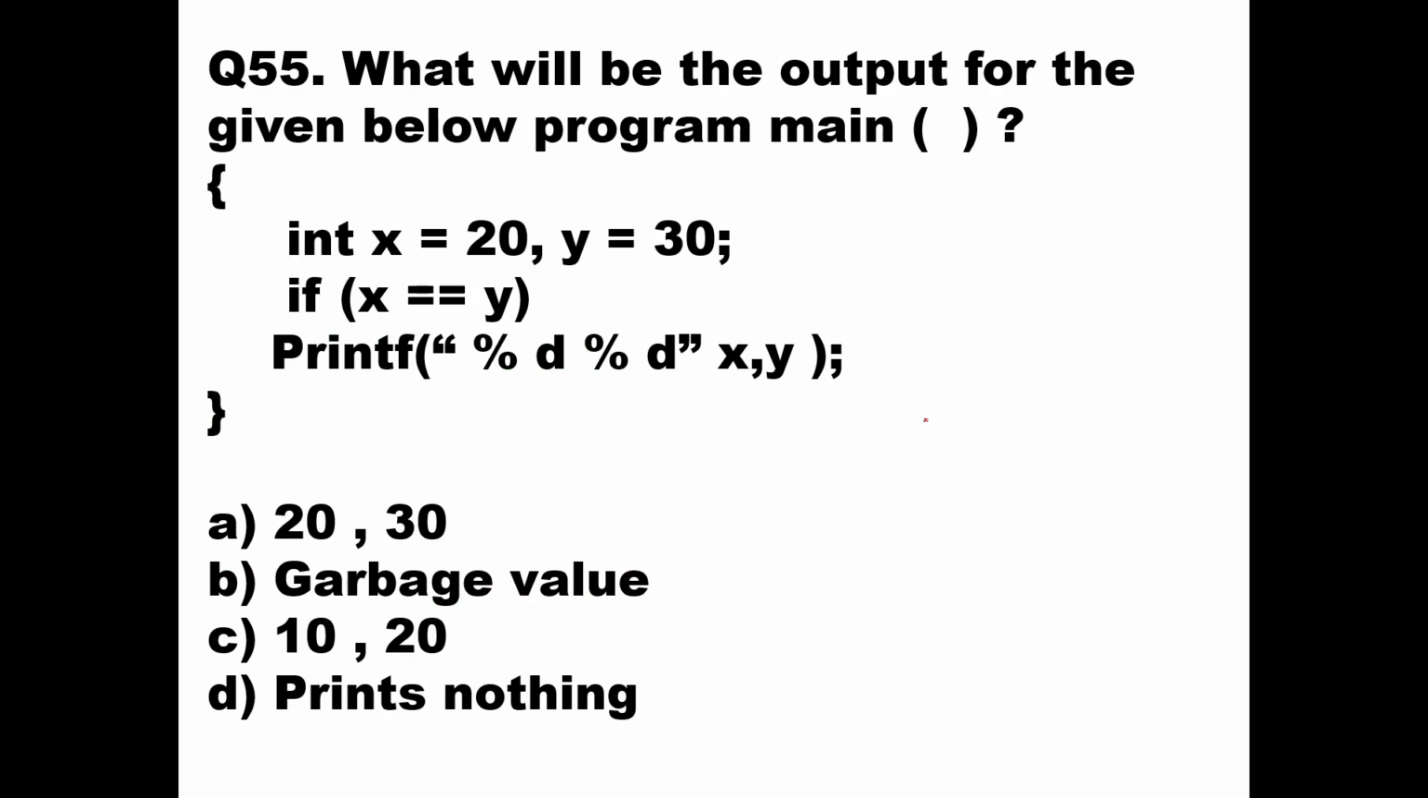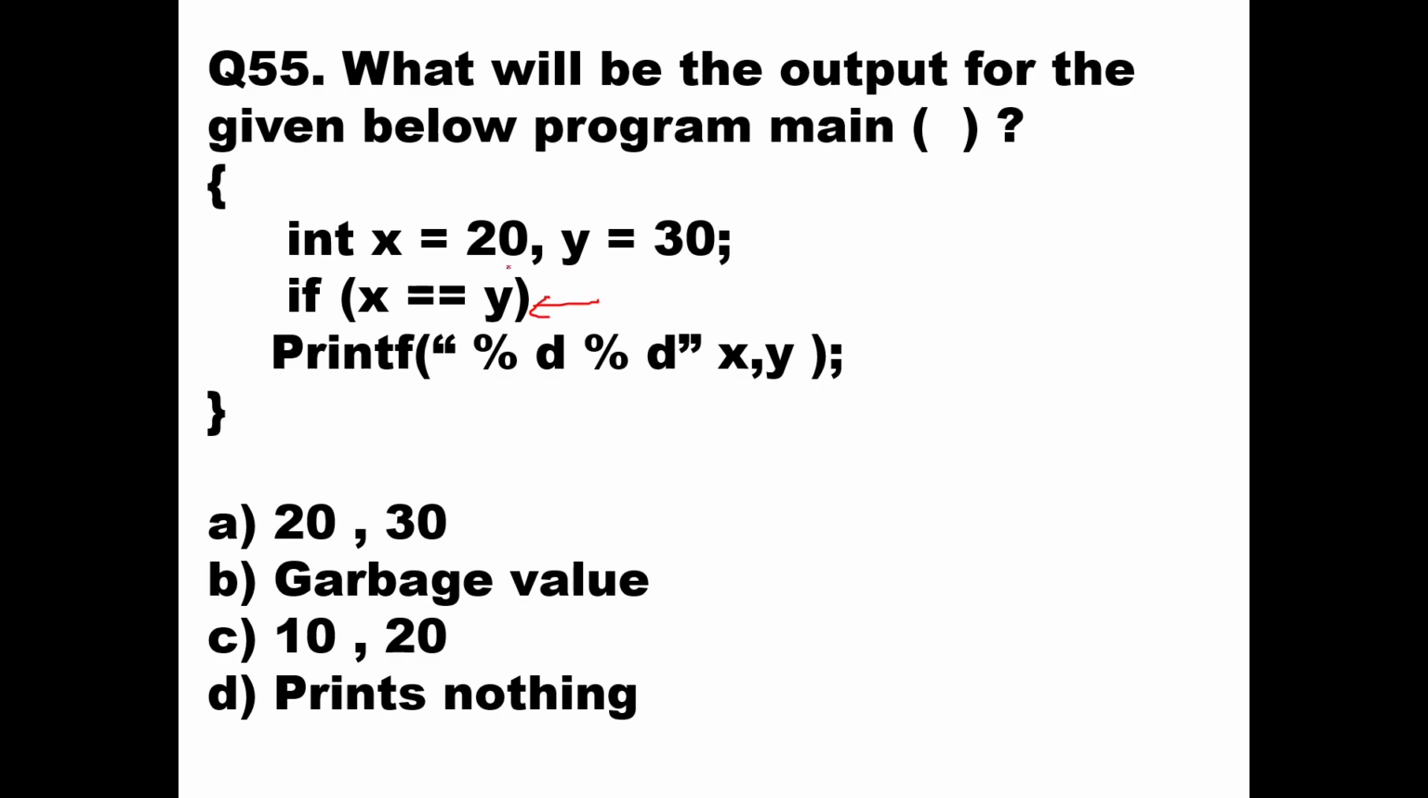What will be the output for the given C program? It starts with int x = 20, y = 30. And if x == y, then you have to print that the value of x is 20 and the value of y is 30. That means 20 and 30 you have to print. But for that printing, the condition required is if x == y. So here you can see this is the condition which is required.